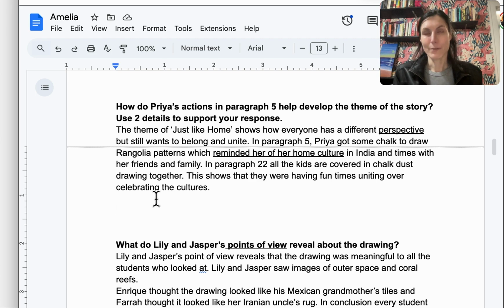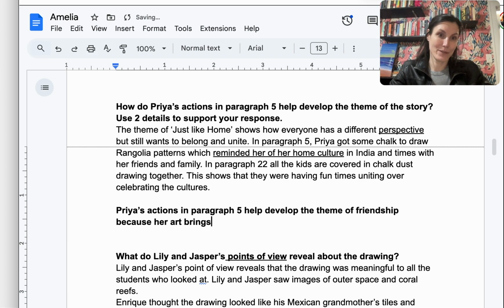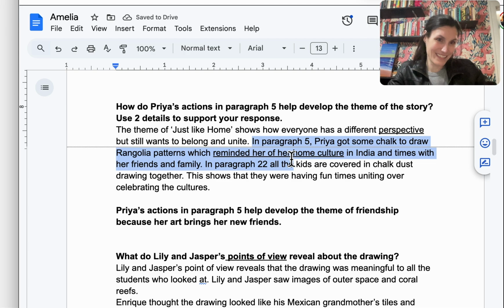So we can assume that by mentioning all these different cultures, that's what our author was trying to get us to think about. But if you couldn't remember the word culture, or you didn't know how to describe it or write about it, we could say it's a story about friendship. We could say Priya's actions in paragraph 5 help develop the theme of friendship because her art brings her new friends. And then I would basically use the same detail in a way.